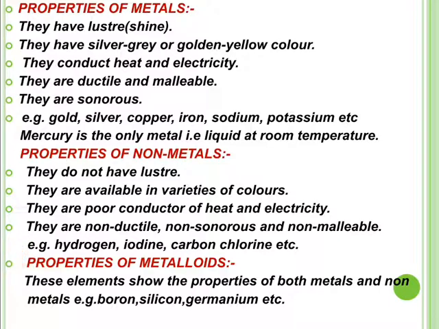Now see the properties of metalloids. Metalloids are the elements that show the properties of both metals and non-metals. For example, boron, silicon, germanium, arsenic, etc.